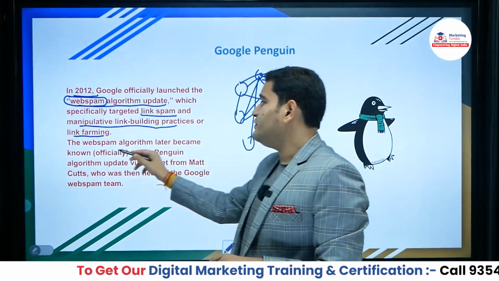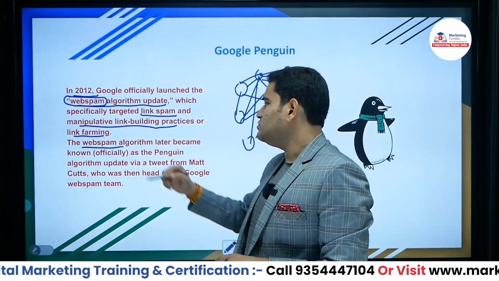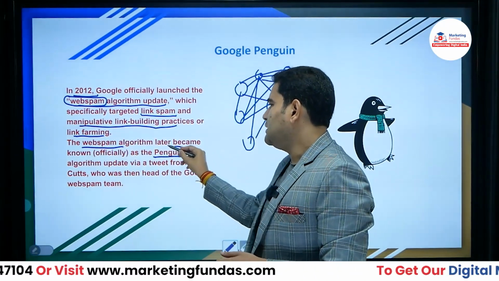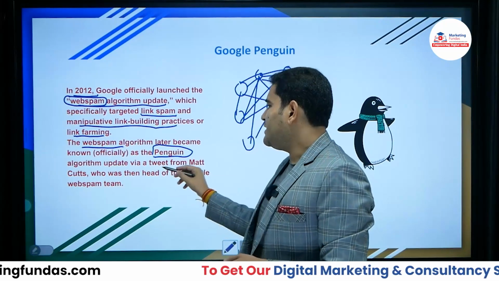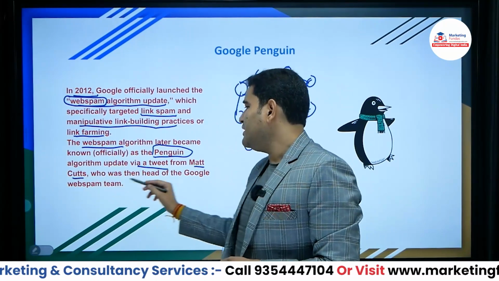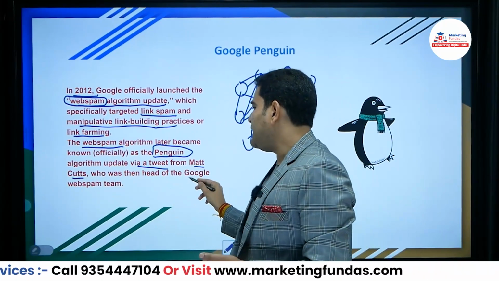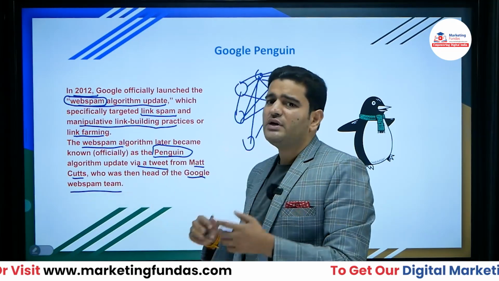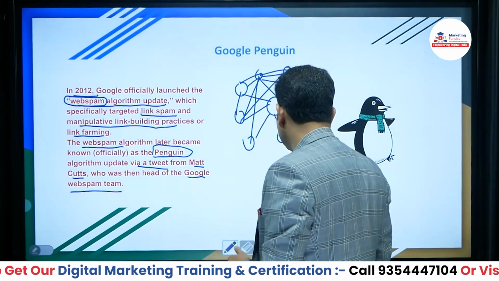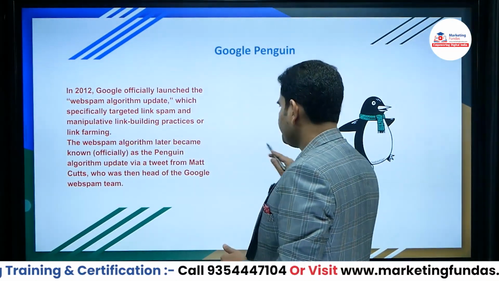Now friends, this web spam algorithm that was launched at the time was later officially named Penguin. Is this clear? Okay friends, are you following me till here? Then, through a tweet, Matt Cutts, who at that time headed the Google web spam team, announced its official name. Now let's move forward friends.